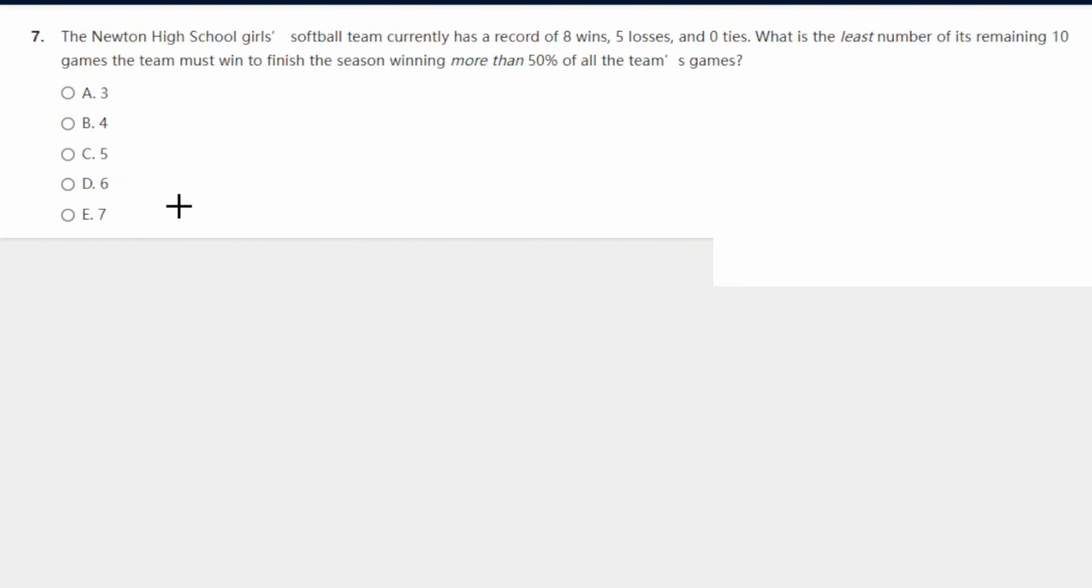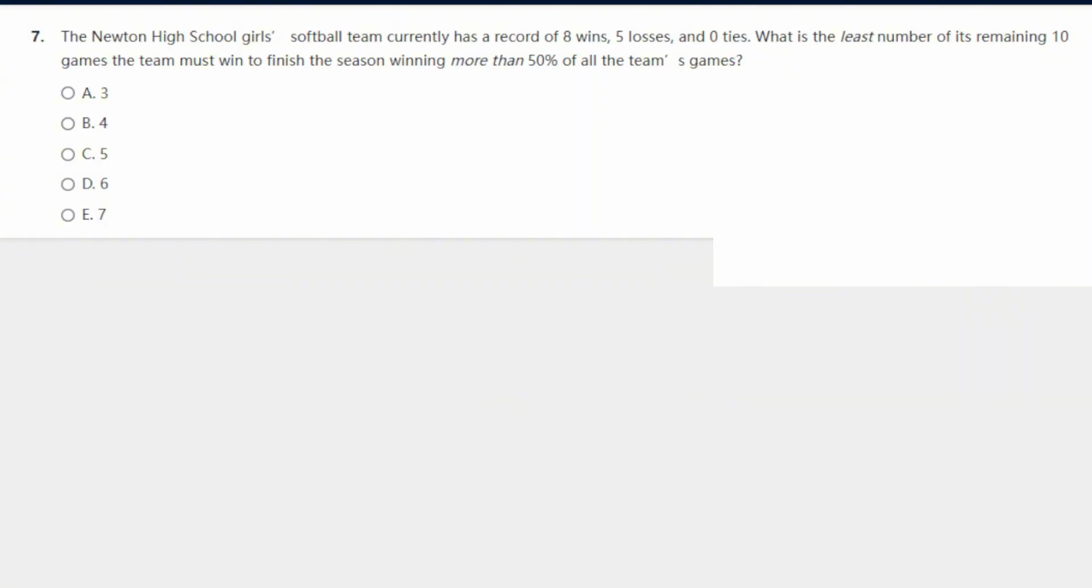The Newton High School girls softball team currently has a record of 8 wins, 5 losses, and 0 ties. What is the least number of its remaining 10 games the team must win to finish the season, winning more than 50% of all the team's games? All right.